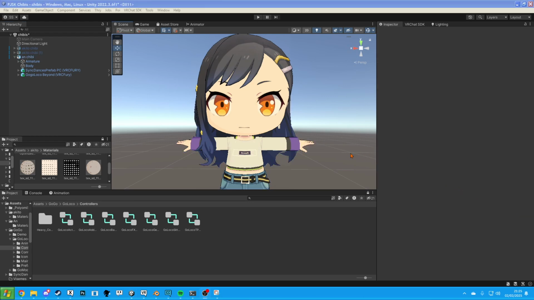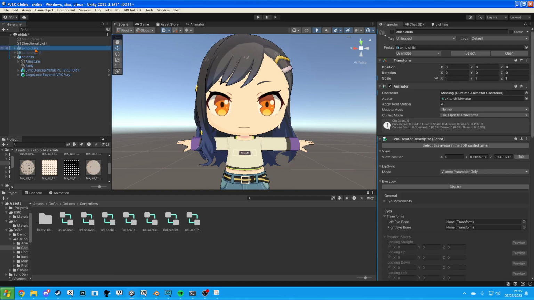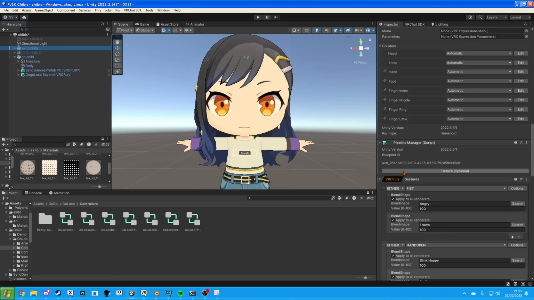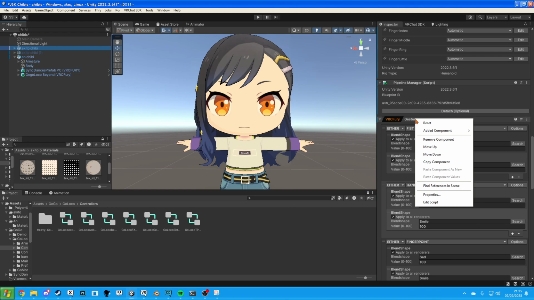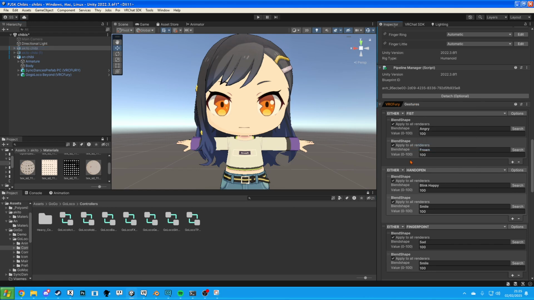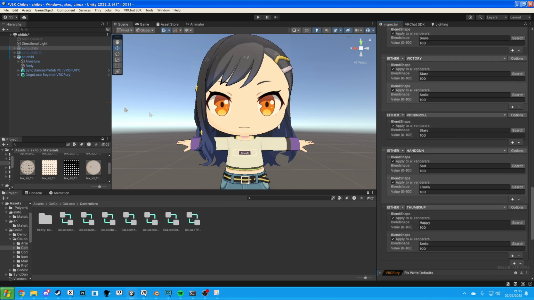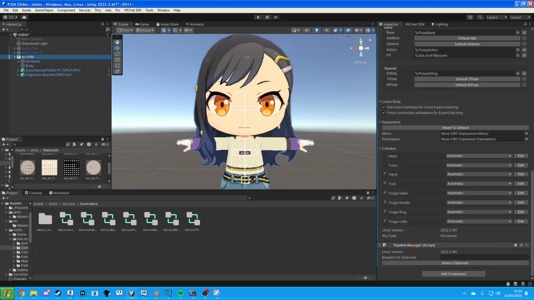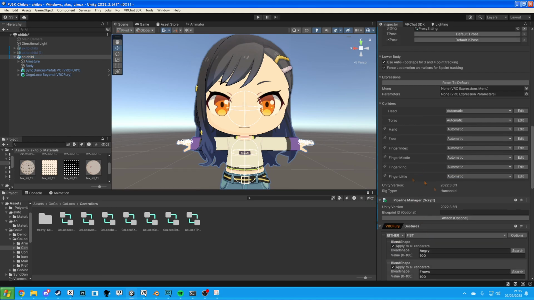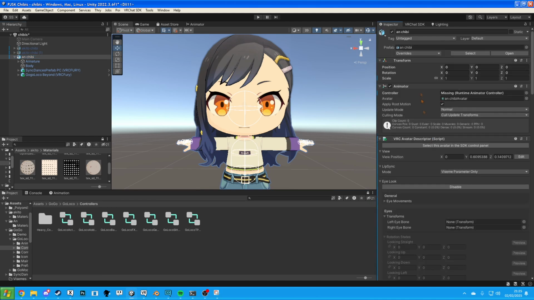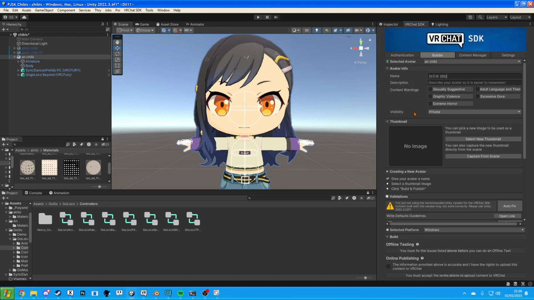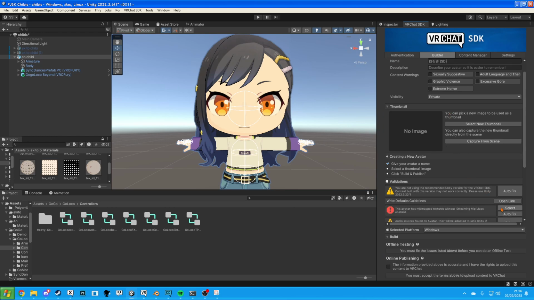Oh, I almost forgot to say, for the facial expressions, I'm just using VRC Fury again. So yeah, I would just copy the one from Akito and paste it in here. I'll do the changes to it off camera, but I thought I'd let you know that before you do the upload.